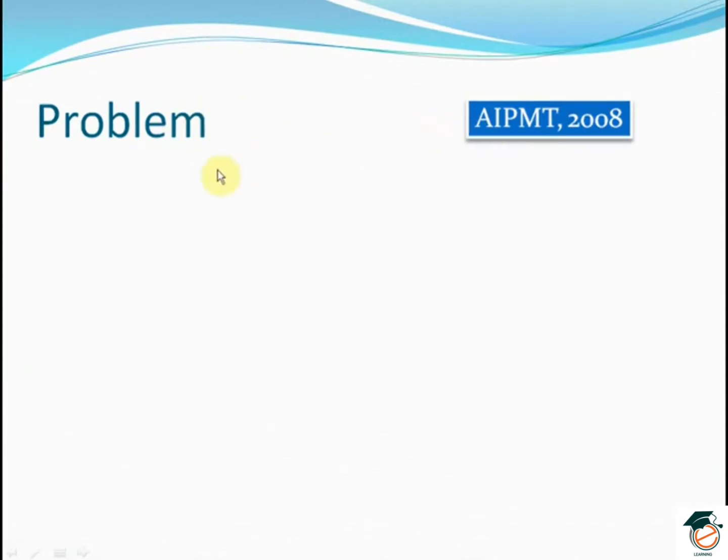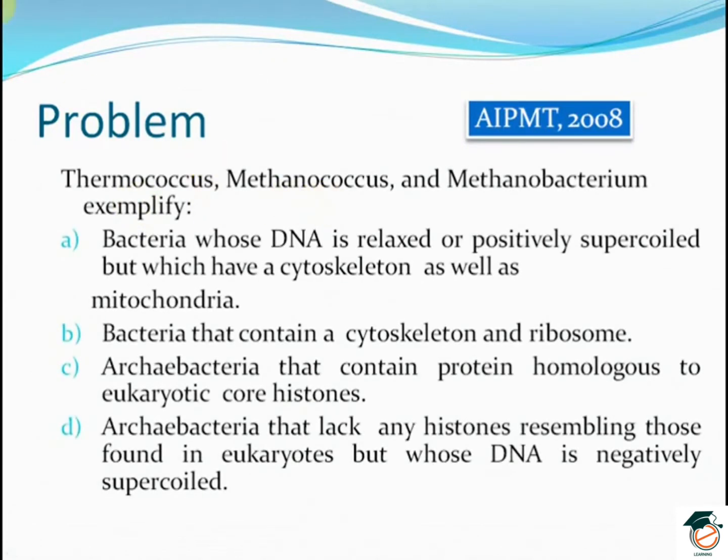In the AIPMT exam 2008, there was a problem. Thermococcus, Methanococcus and Methanobacterium exemplify bacteria whose DNA is relaxed or positively supercoiled but which have a cytoskeleton as well as mitochondria, bacteria that contain a cytoskeleton and ribosome, archaebacteria that contain protein homologous to eukaryotic core histones, and archaebacteria that lack any histones resembling those found in eukaryotes but whose DNA is negatively supercoiled.